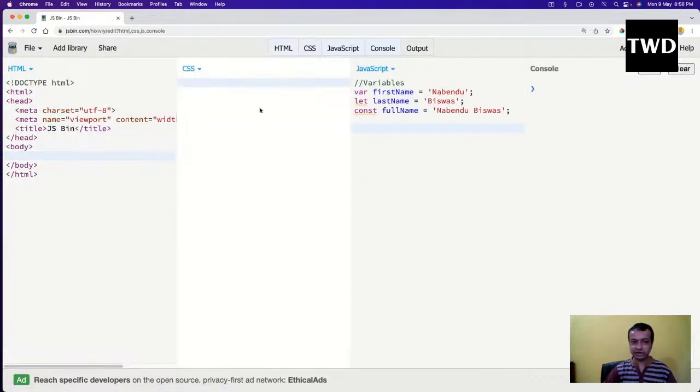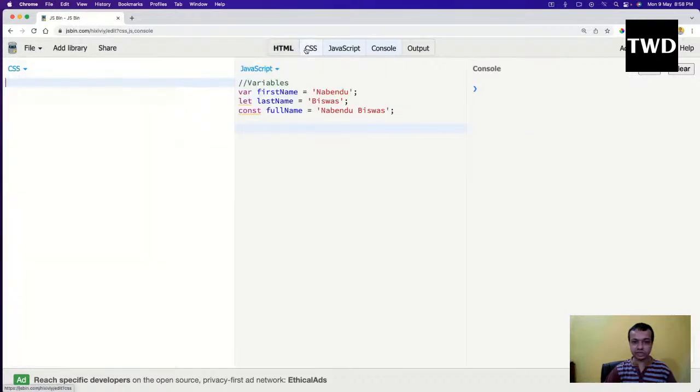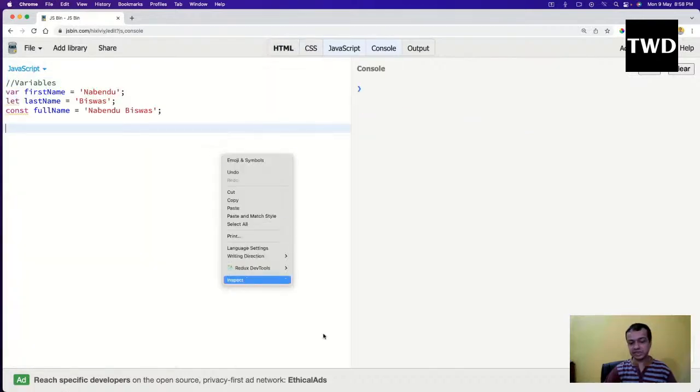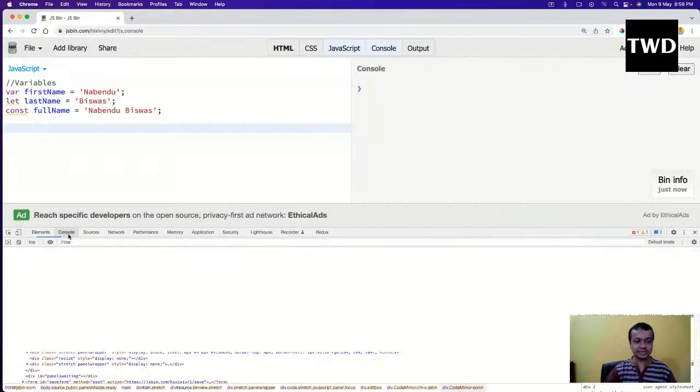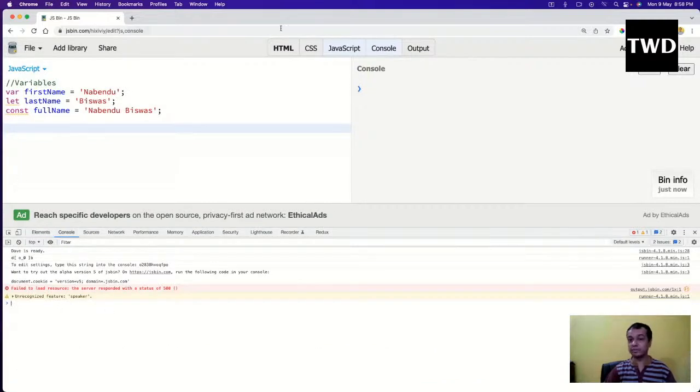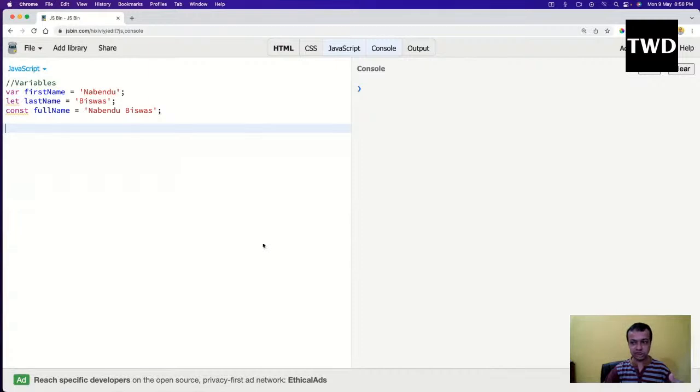HTML and CSS are very expressive types of things. What is this console? If you right click and inspect in any browser, there is a console. JSBin gives us the console in this way, so you don't have to open it every time. This is a plus point of JSBin. When I run this code, I'll see it in the console. And programming languages are like that.